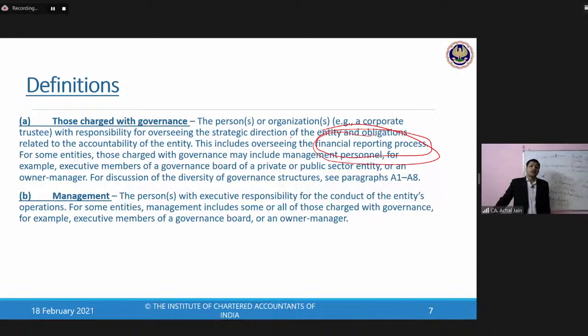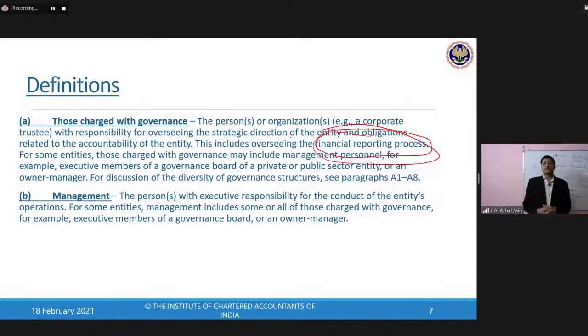Now, because the auditor is appointed by those charged with governance, I'm just using this term for the purposes of our understanding only, it's very, very important to have a strong connect between these two parties. And there should be a proper communication channel between these two parties. Because only then can the overall objective of having this audit in place, through which the financial reporting process can be ensured to be meeting the desired objective, be fulfilled. Otherwise, it will not be possible. And that is where the need for the standard arises. And that is where we can say the standard really helps us.